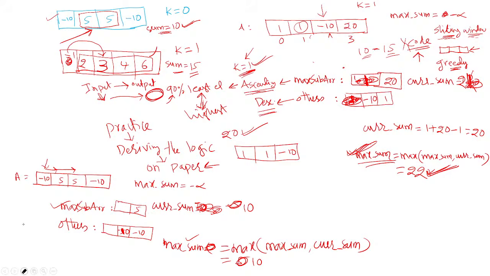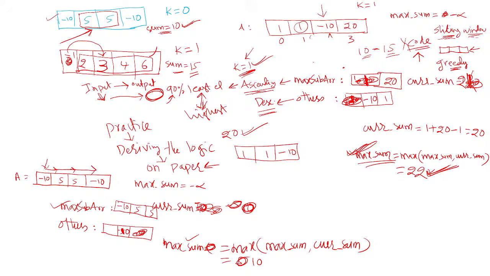So it is now in ascending order: minus 10, 5 and 5. Then the remaining element is minus 10. So what is the current sum? Current sum will become 0. Swap possible? No, not possible. Then update the maximum sum. It won't change. Then again extend the window.